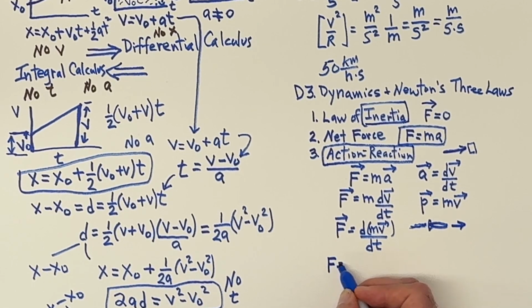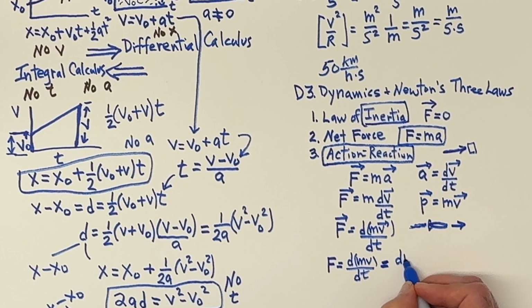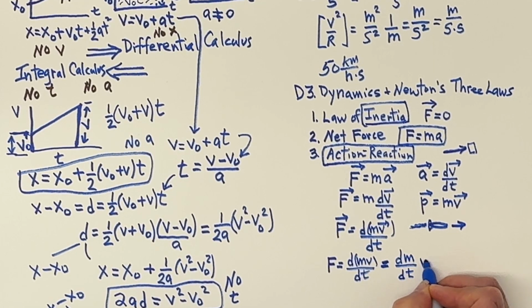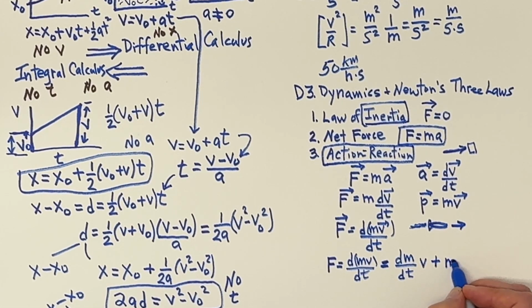F would then be equal to d(mv)/dt, which would be equal to, using the product rule, dm/dt times v plus the mass and the derivative of the second one. Derivative of the first times the second plus the first times the derivative of the second.